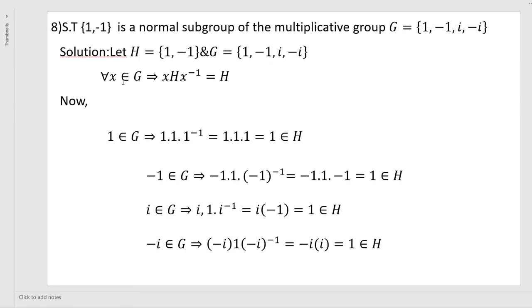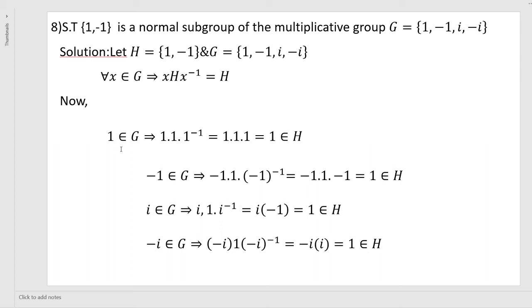Next, show that {1, minus 1} is a normal subgroup of the multiplicative group G of fourth roots of unity. Let H be equal to {1, minus 1} and G be equal to {1, minus 1, i, minus i}. For all x belongs to G, xHx inverse is equal to H. By showing this, H is said to be a normal subgroup.